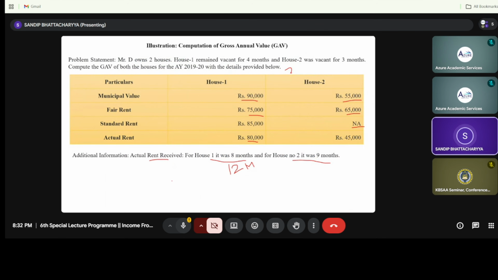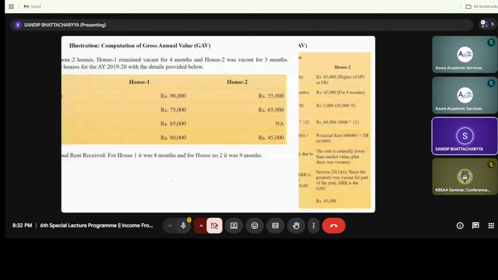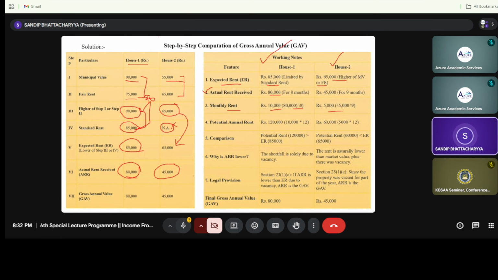If you see the question, house number 2's actual rent received is 45,000, and that is for 9 months' calculation. So this 45,000 is for 9 months' realizable rent. What will be the monthly value? The monthly value is 45,000 by 9, that is rupees 5,000 per month. Now we are getting the monthly rent.